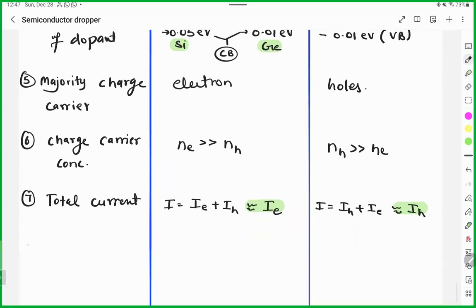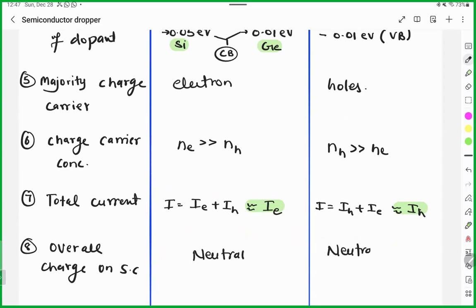Overall, the charge on the semiconductor, both will be neutral. Why? Because it is compensated by the other molecule. So overall, both will be neutral in this situation. Okay.